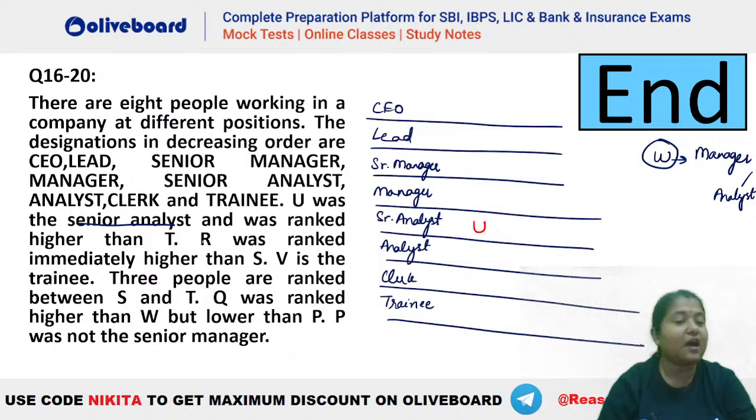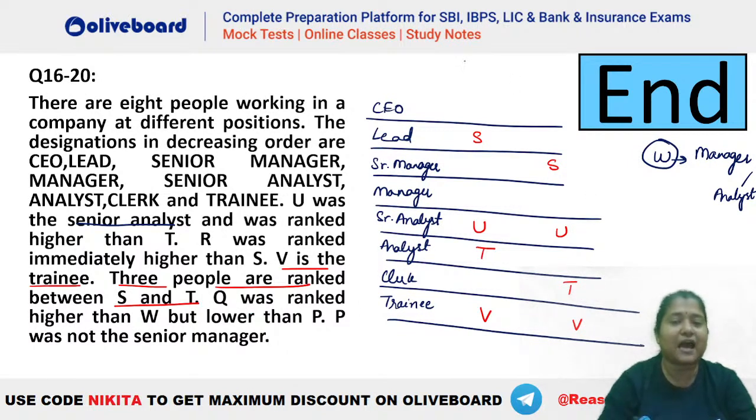Now what is given? R was ranked immediately higher than S. V is the trainee here. That is also fixed information. So you can see T can be this person or T can be this person, either of the two cases, right? After that, it is given 3 people are there between S and T. So in the first case, 1, 2, 3, S will be the lead. In this case, 1, 2, 3, S will be the senior manager, right? Either of the two cases.